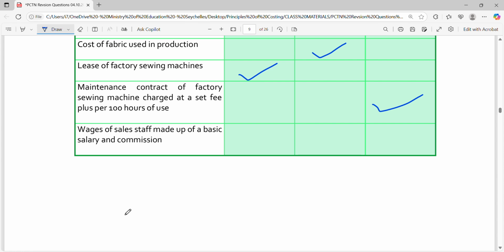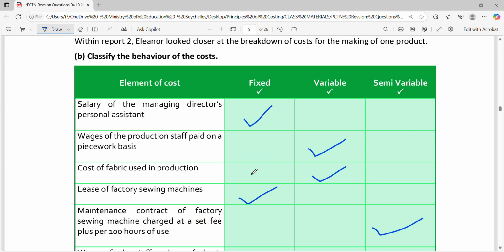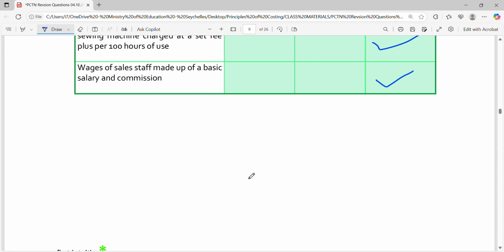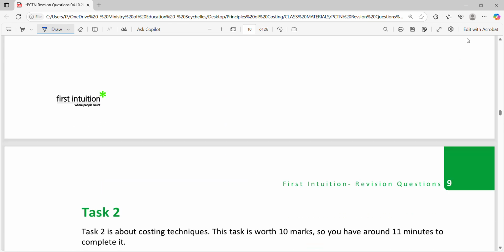Then lastly, wages of sales staff made up of the basic salary and a commission. The basic salary is fixed and the commission is variable. So this one is also a semi-variable cost. Okay. Good.